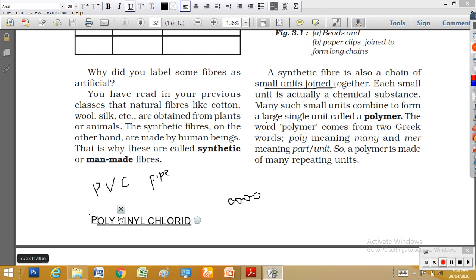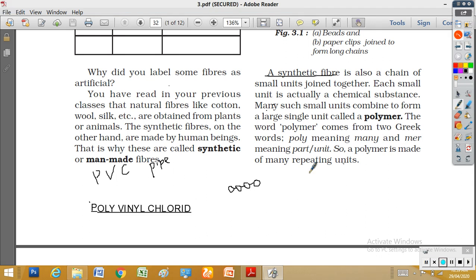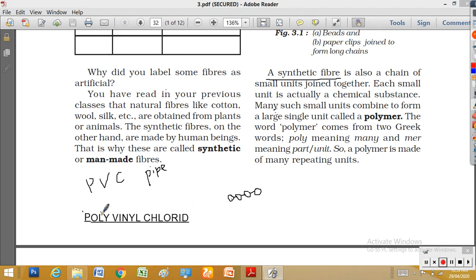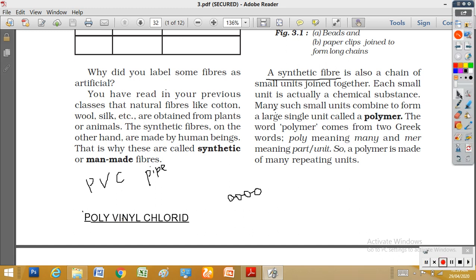In this, vinyl chloride is a chemical. This vinyl chloride is one molecule. One vinyl chloride is joined with another vinyl chloride, joined with another vinyl chloride, and another. Likewise, millions of vinyl chlorides are joined together. You understood the point?